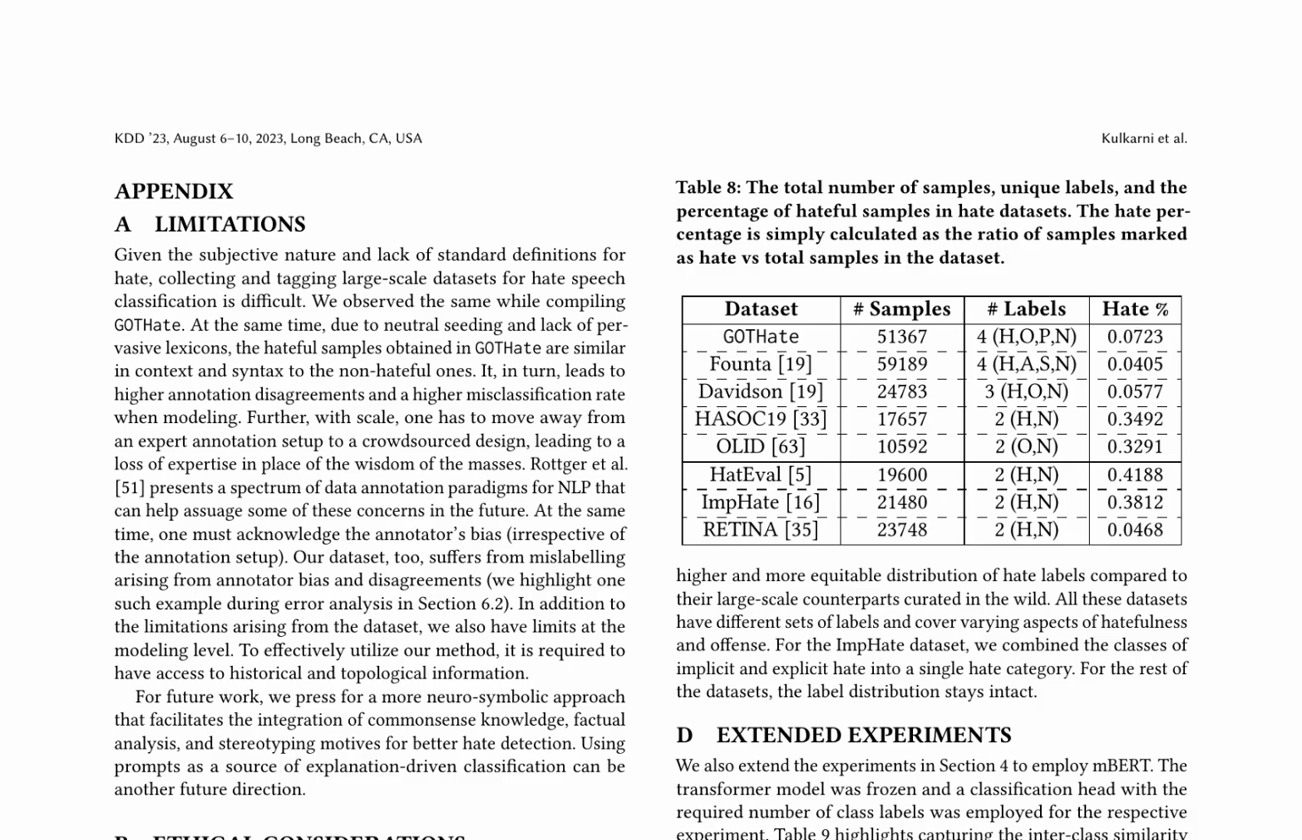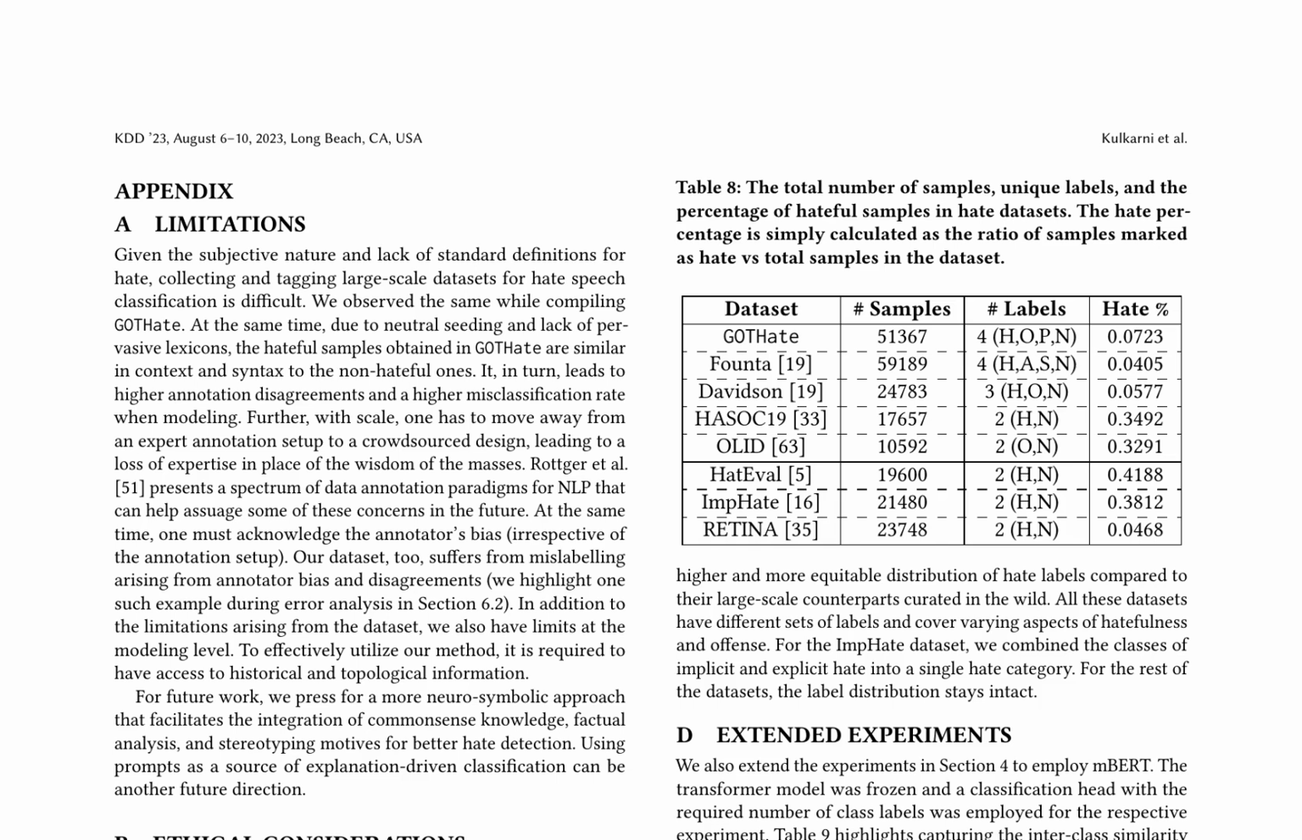The limitations and challenges of collecting and annotating large-scale datasets for hate speech classification are acknowledged, including the subjective nature of hate and the lack of standard definitions. The authors highlight the limitations of their dataset, Got Hate, which suffers from annotation biases and disagreements. To improve hate detection, a more neurosymbolic approach is suggested, integrating common-sense knowledge, factual analysis, and stereotyping motives. Ethical considerations are emphasized, recognizing that datasets and language models can be used for both good and bad.